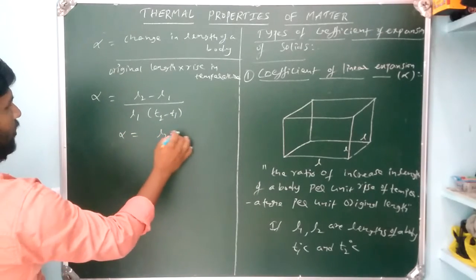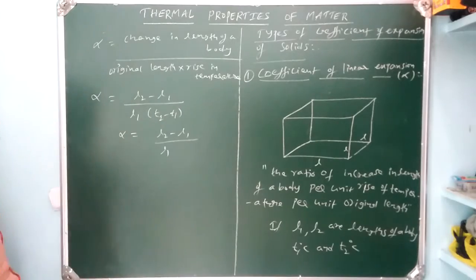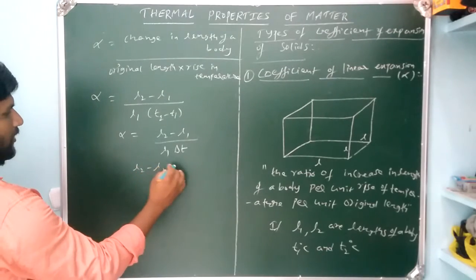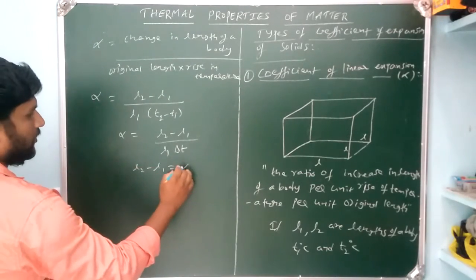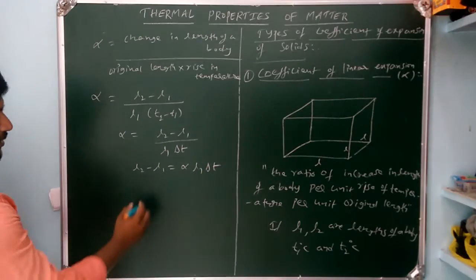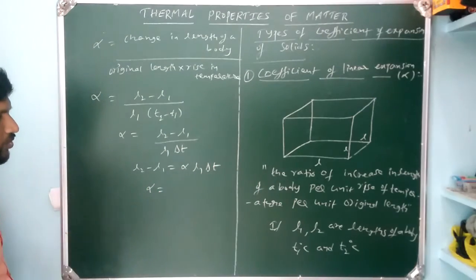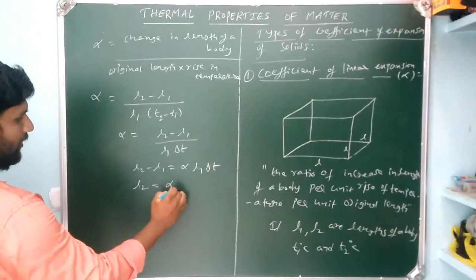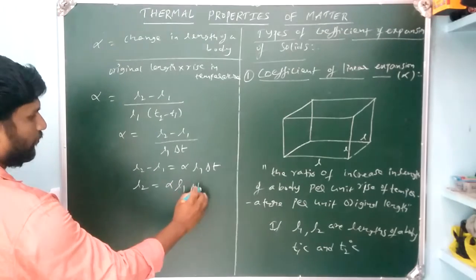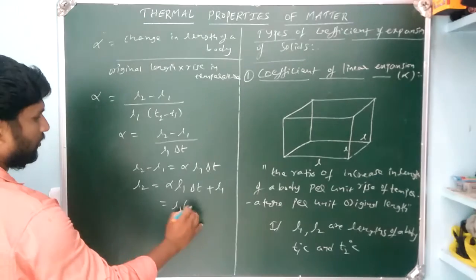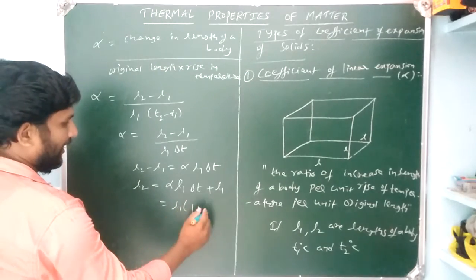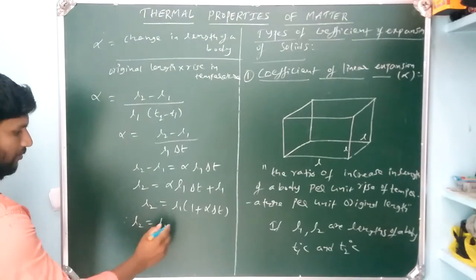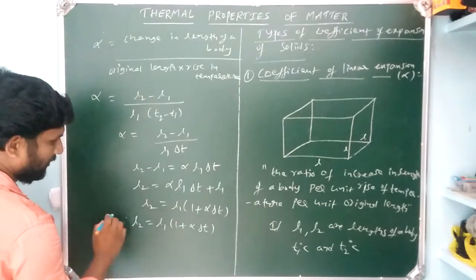From that, alpha equals L2 minus L1 by L1 into T2 minus T1, which we write as delta L by L1 delta T. Therefore L2 minus L1 equals alpha L1 delta T. For L2, we bring minus L1 to the right hand side: alpha L1 delta T plus L1. Taking L1 common, we write 1 plus alpha delta T. Therefore, this is the formula for final length: L2 equals L1 into 1 plus alpha delta T.